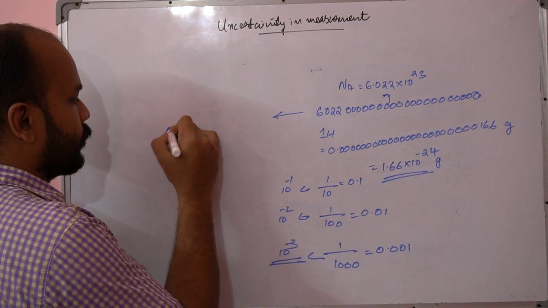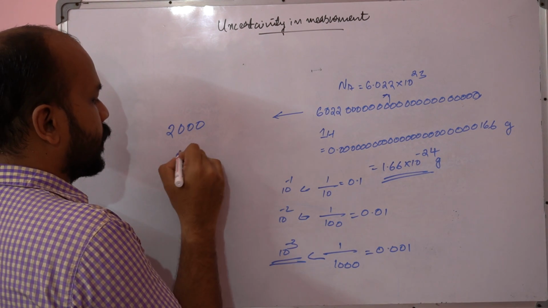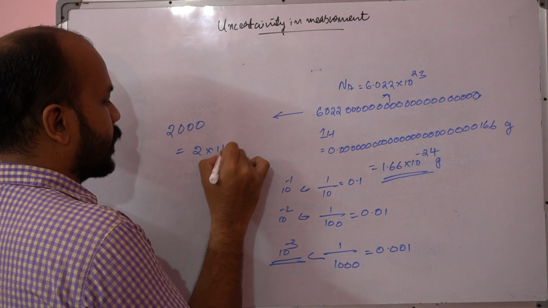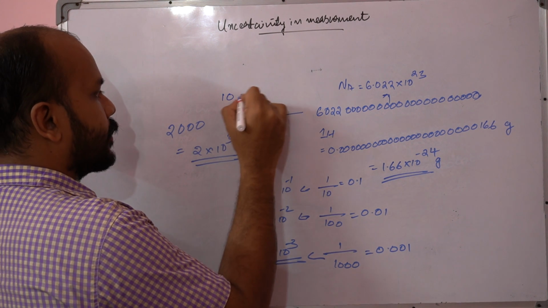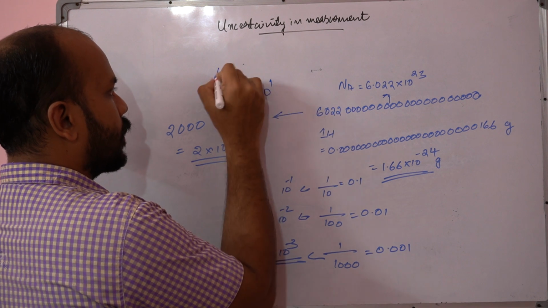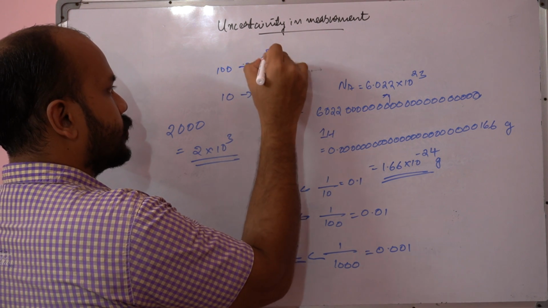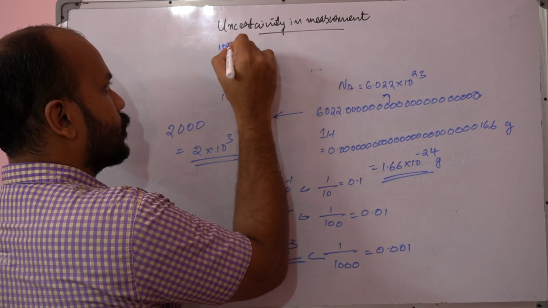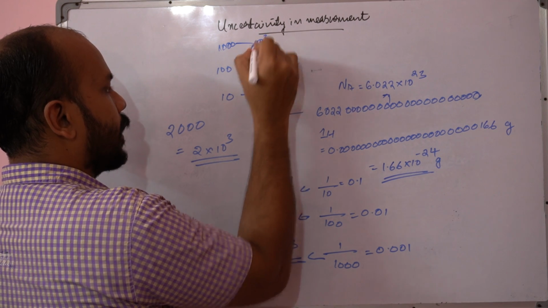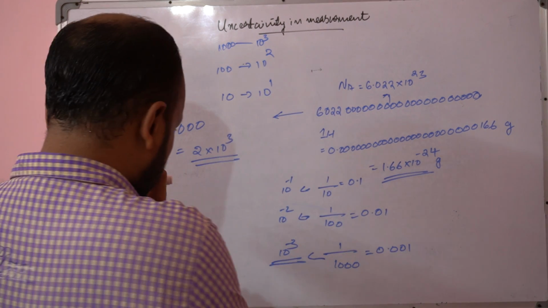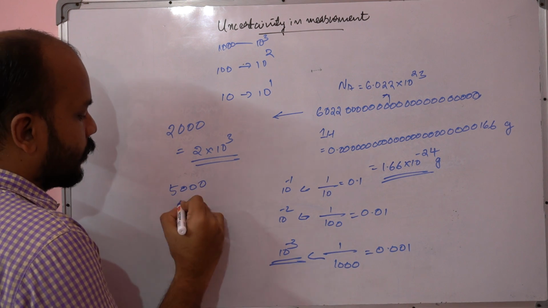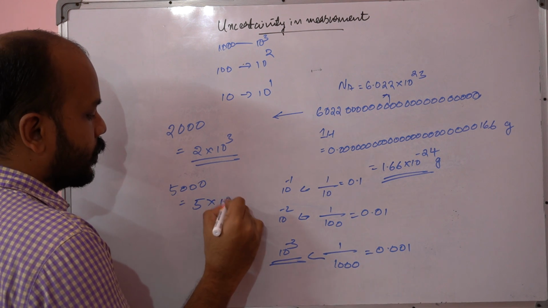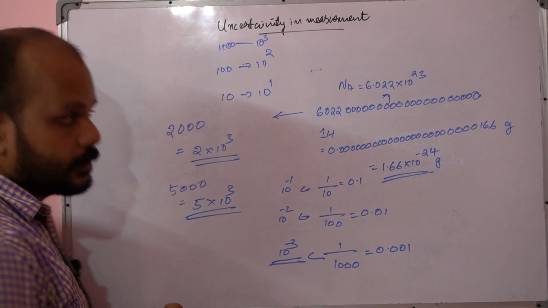Or if we are writing 2000, it is equal to 2 × 10^3. Because 10 we can write as 10^1, 100 is 10^2, and 1000 is 10^3, right? And if it is 5000, of course, we can write it as 5 × 10^3, isn't it?